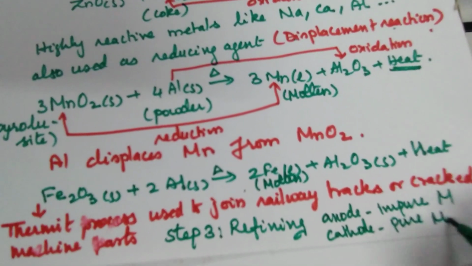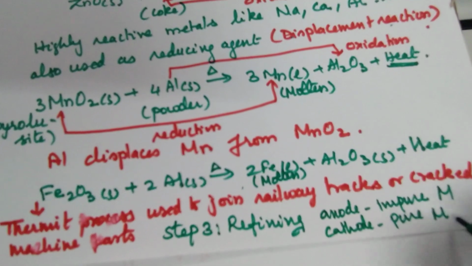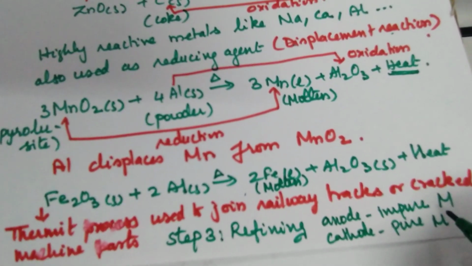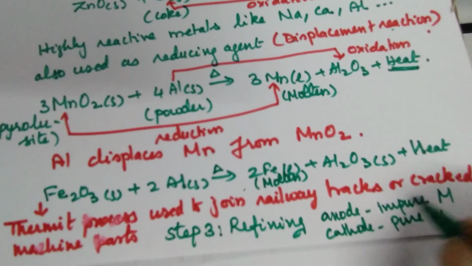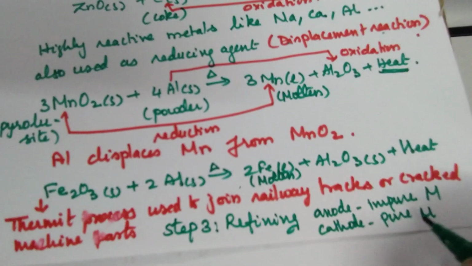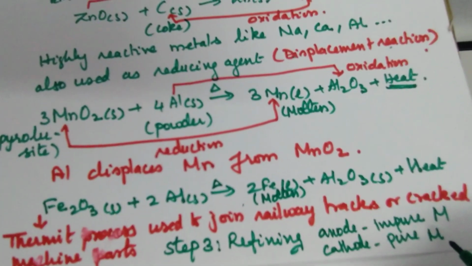The impure metal dissolves and gets deposited on the cathode as pure metal. In this method, we supply a small amount of energy, but we get 99.99% pure metal.